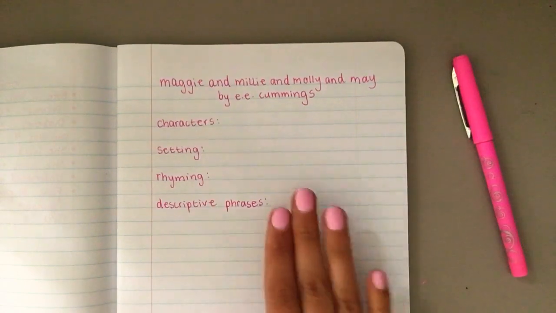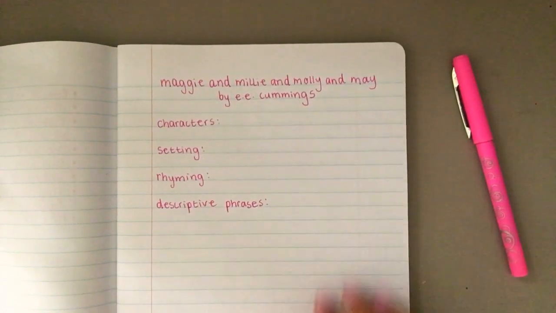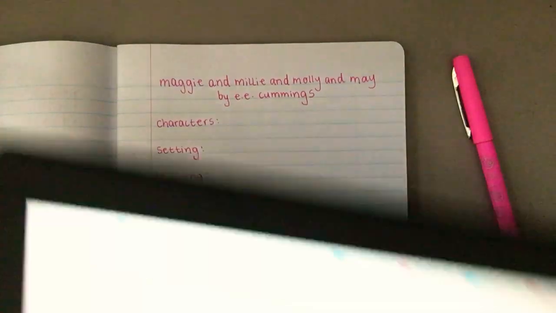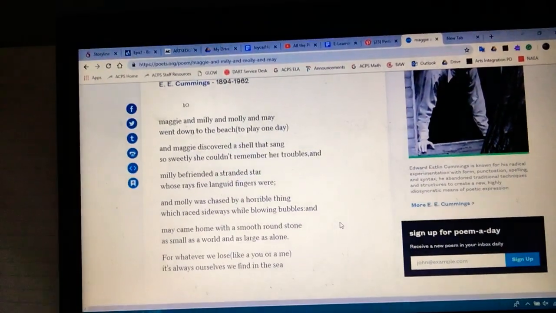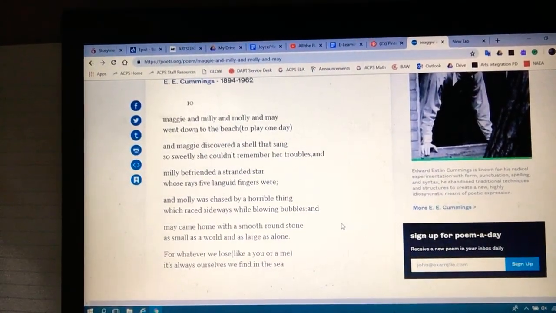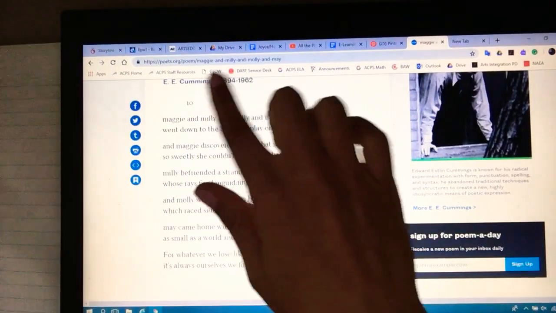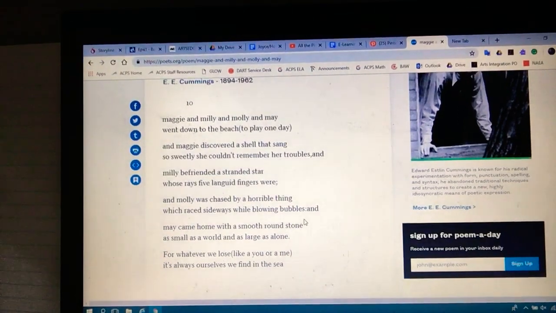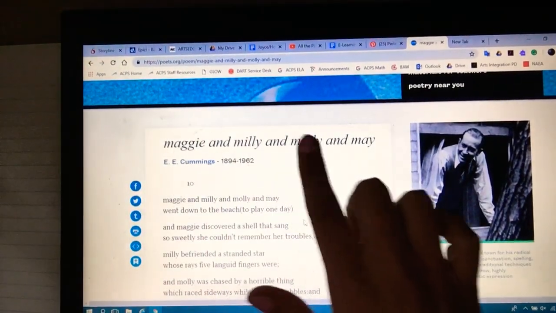So I'm going to show you how to fill out your page once you set this up. My poem is on my computer because I do not have this poem in print. It's not called E.E. Cummings. It looks like it's called 10 maybe? Oh, it's called Maggie and Millie and Molly and May.